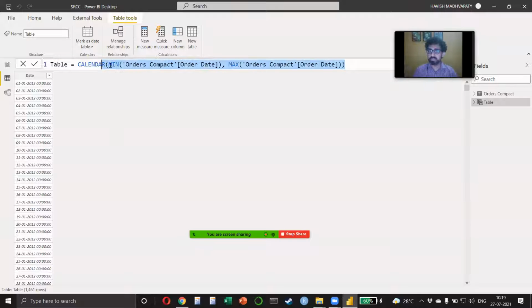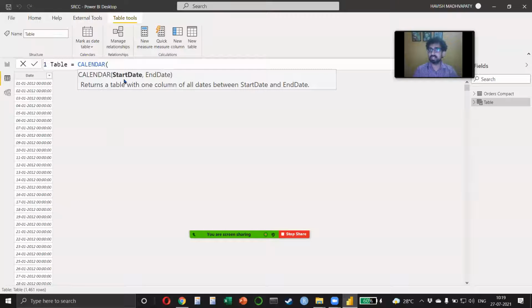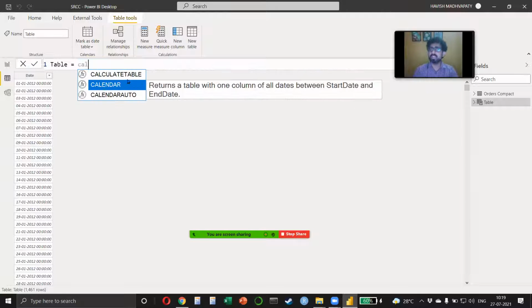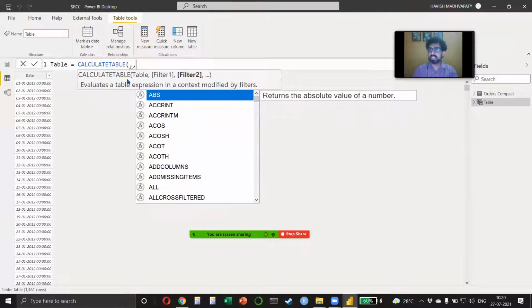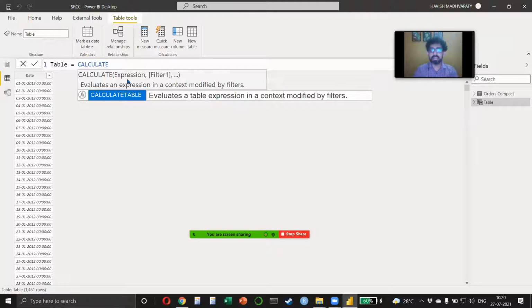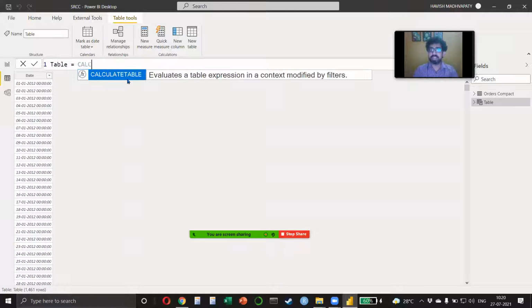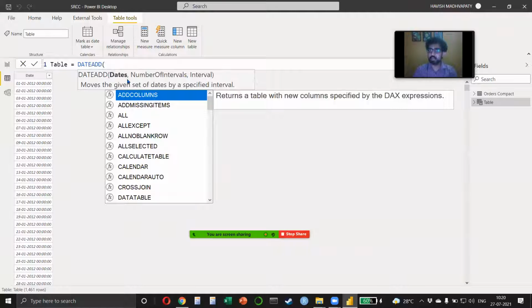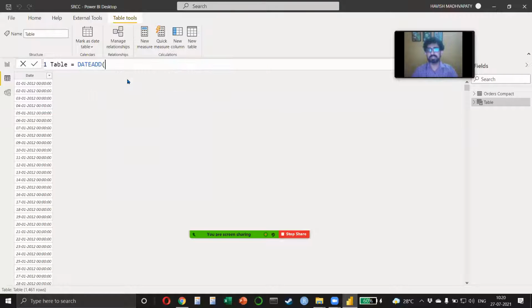But if you observe carefully, you will notice that there are these arguments, right? When I put calendar and I open the parentheses, it tells me that first the starting date will come and then the end date will come. Obviously, the starting date will be the older date, that will be the minimum, and the end date will be the latest date, that will be the maximum. So you should always pay attention to the arguments that you're getting. And this will be true for any formula that you're writing, right? Do you see this? Whatever you write, whether you're writing calculate, you notice that you're getting this. If I write something like date add, now also it tells me there are three arguments: the date, the number of interval, and the interval, right? Like this.